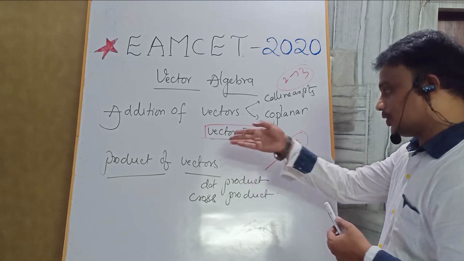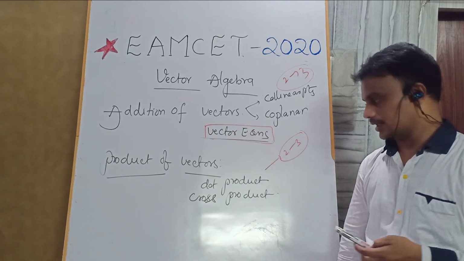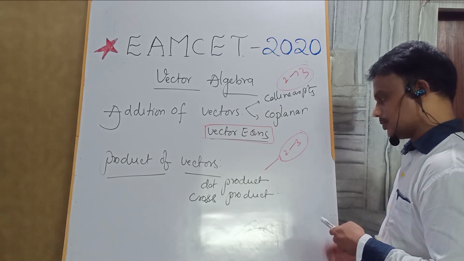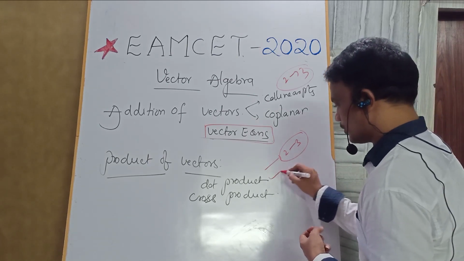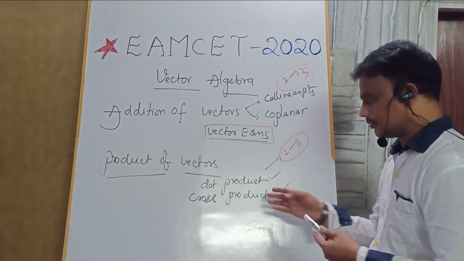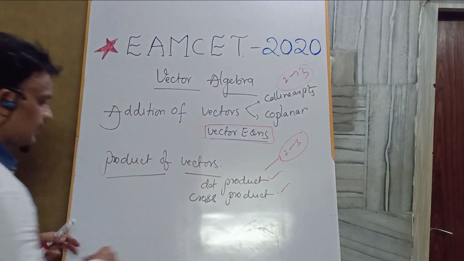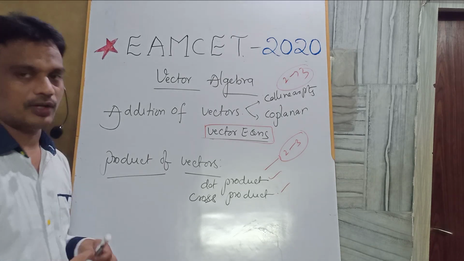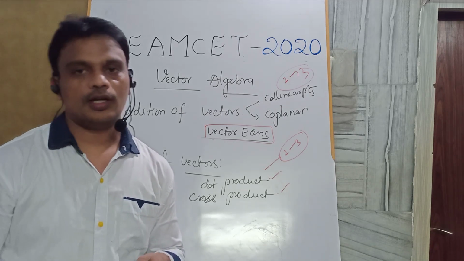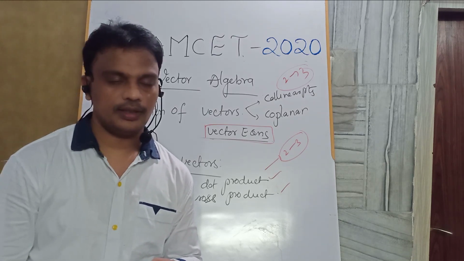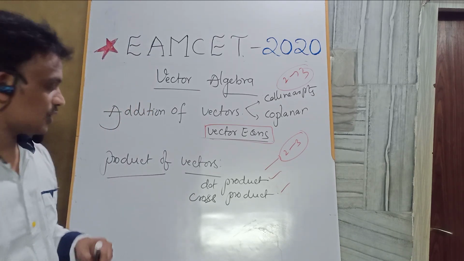Coming to the product of vectors, particularly dot product (scalar product) and cross product (vector product). Please focus on this one. From the cross product: area of the triangle, vector area of the triangle, volume of the parallelepiped, volume of the tetrahedron, and distance between skew lines.